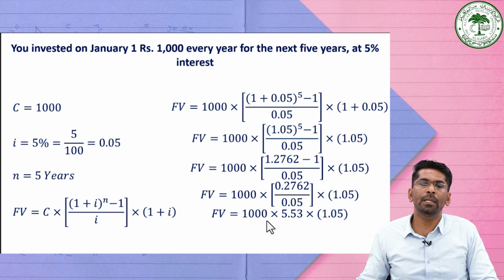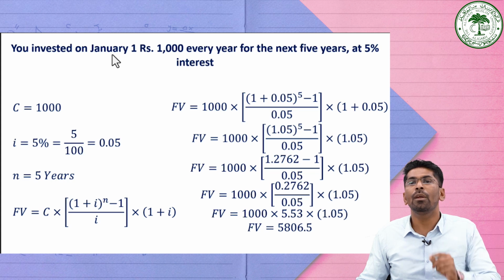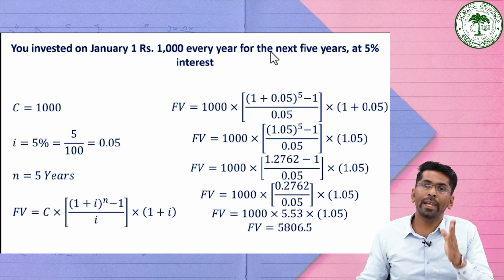So the term becomes 1,000 into 5.53 into 1.05, which gives a value of 5,806.5. This is the future value of 1,000 rupees which you invest on the 1st of January for the next 5 years at the rate of interest of 5%. Then its future value will be